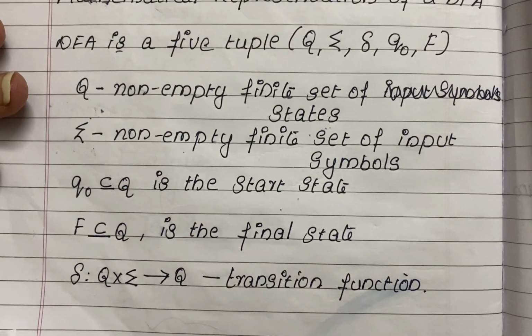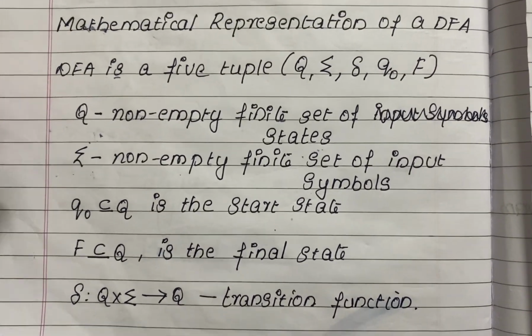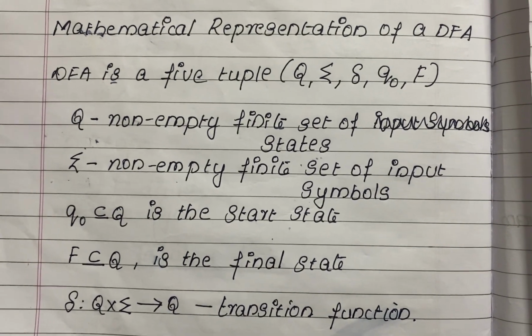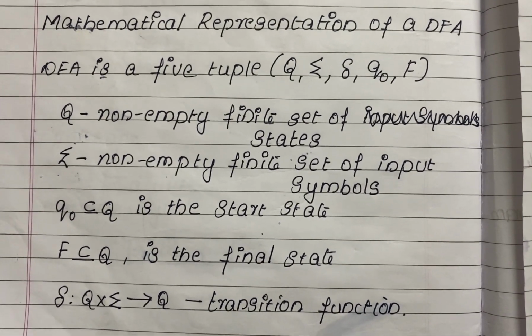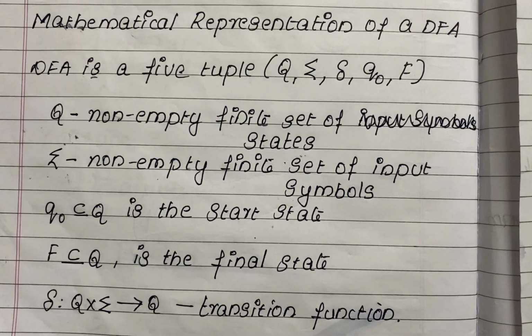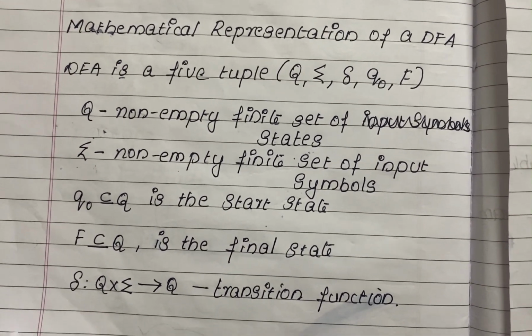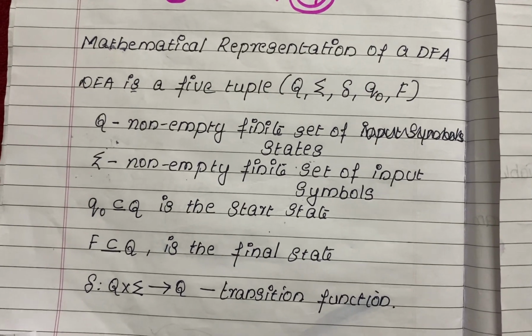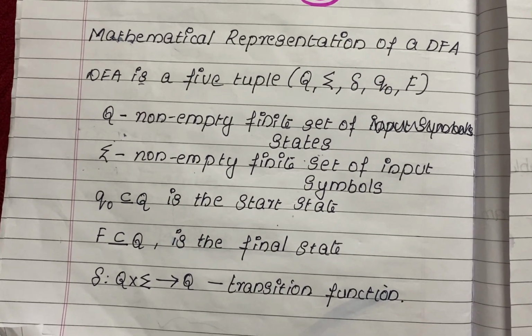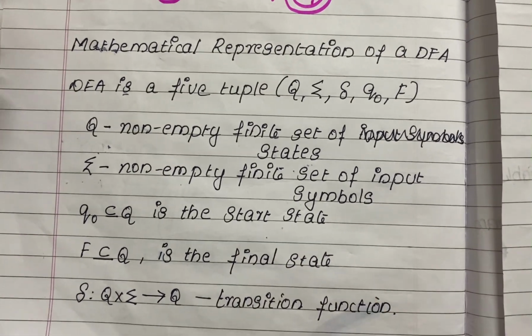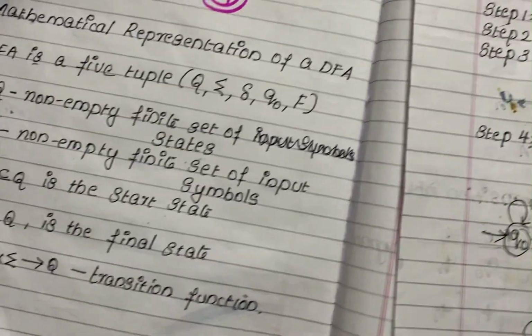Before going into a DFA design, before you draw a deterministic finite automata, you must be very clear about the transition diagram and the transition table. With that only we are going to design a DFA. So let's start with the DFA design. I will explain the steps of the DFA design one by one. So let us check the steps.